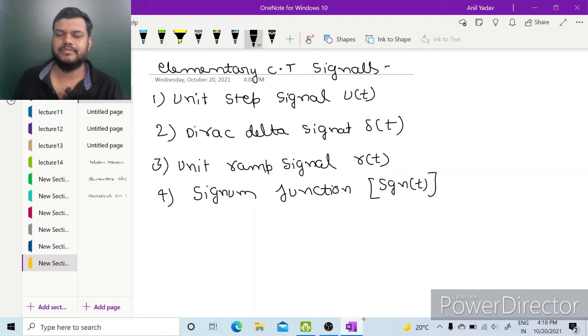So some elementary continuous time signals are unit step signal, Dirac delta signal, unit ramp signal and signum function. These are the signals which will be useful in our signals and systems. So let us see these signals. So, unit step signal.